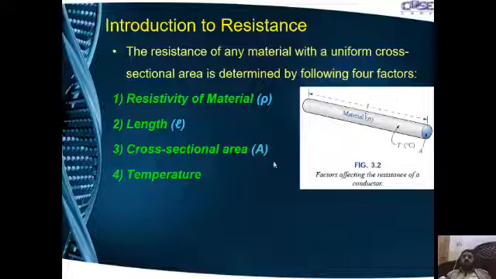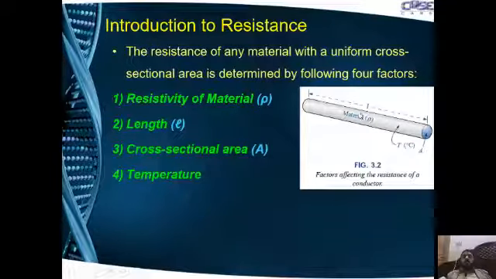So whatever material is used will determine the resistance of the wire or resistor. The second is length, which is the length of the conductor, then the cross-sectional area, and lastly the temperature. Temperature also determines the resistance value.